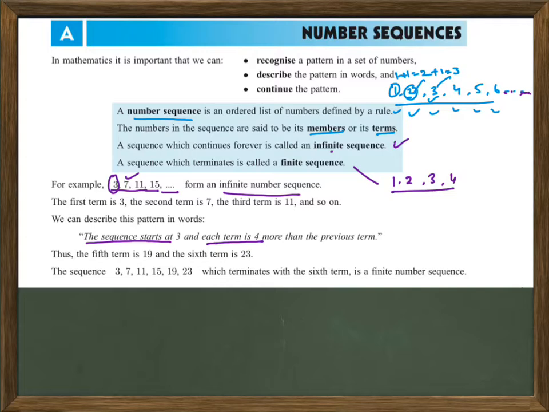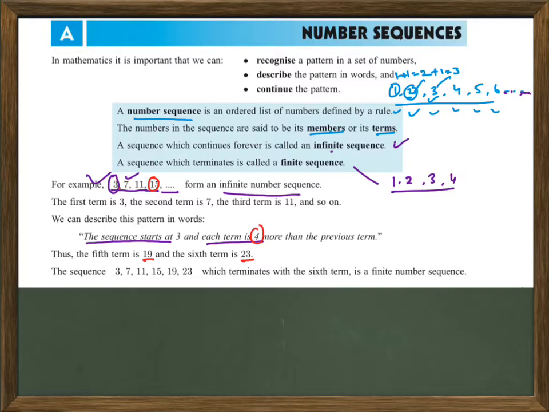What does it mean? This sequence starts with 3, and the next number we get by adding 4 to the previous number. So 3 plus 4 is 7, 7 plus 4 is 11, 11 plus 4 is 15, 15 plus 4 is 19, then 19 plus 4 is 23.